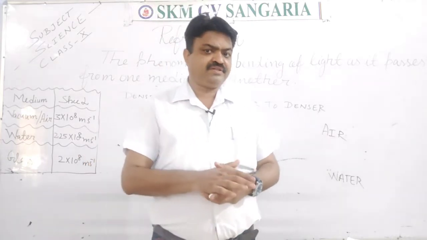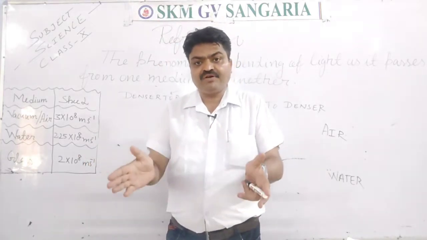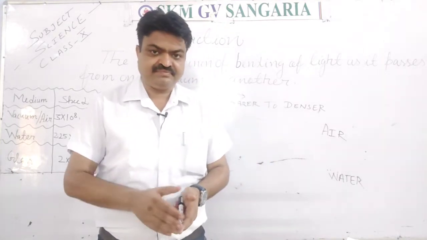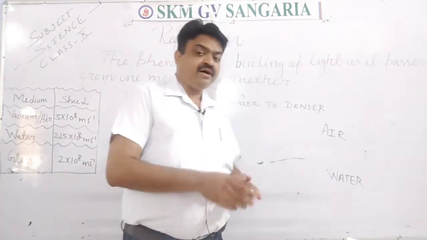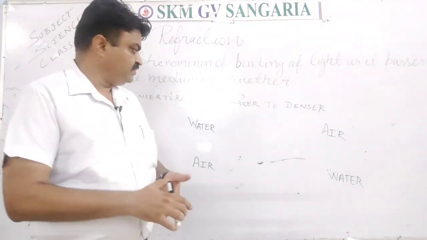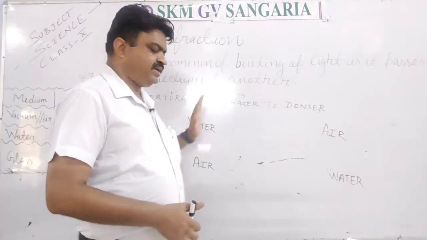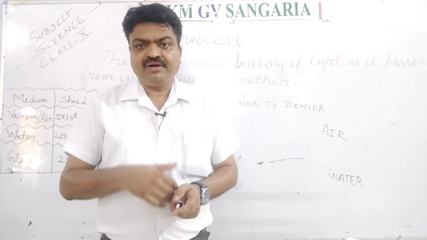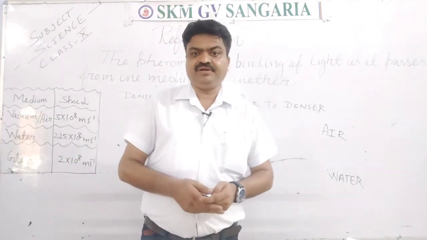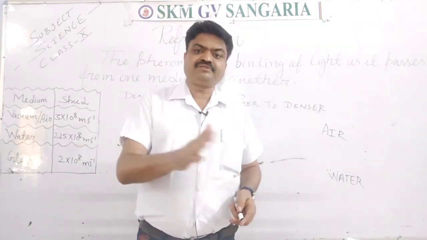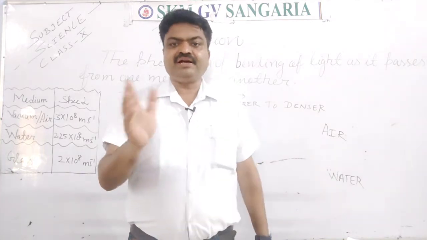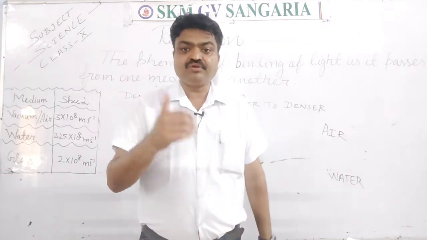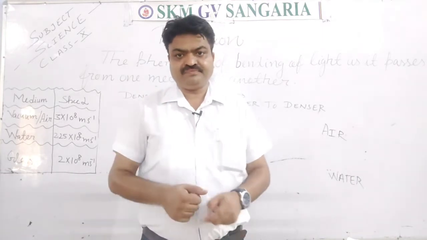And in refraction, student, bending of light takes place. Means light changes its direction. Like there are two media, air medium and water medium. Air and water are considered transparent media. Means they can pass the light, but their densities differ from each other. Now what is density? The presence of particles per unit volume.